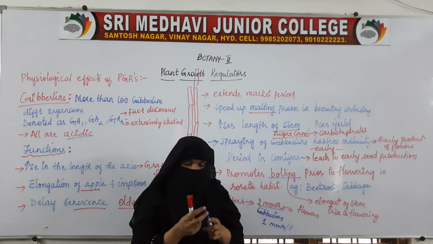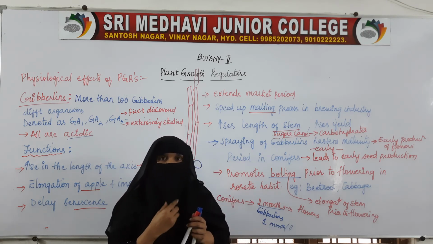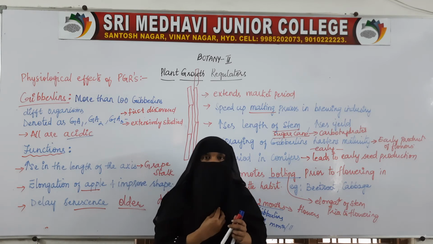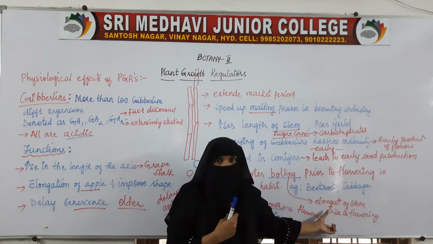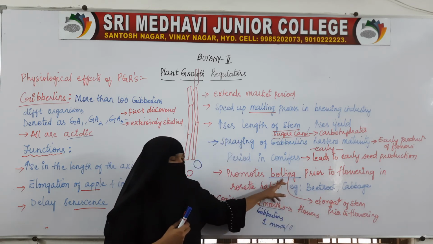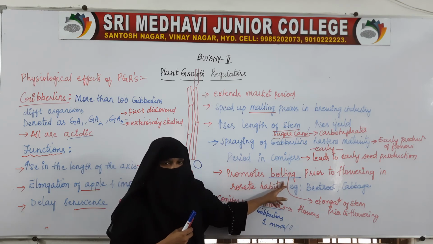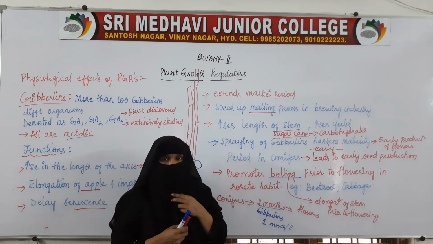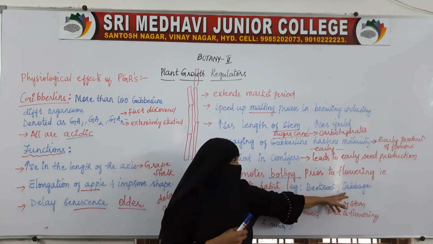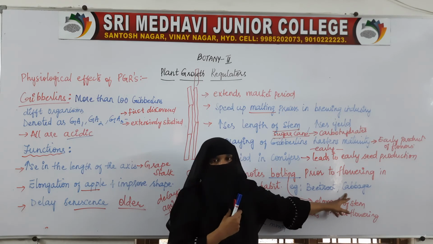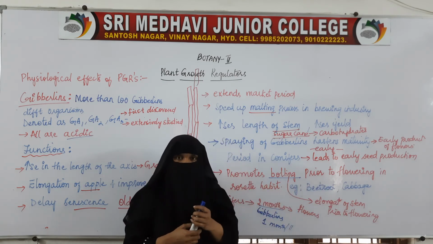This will be seen in plants with rosette habit, like cabbage. In cabbage, the internodal length will be increased just before the flowering. When the internodal length is increased, that process is called bolting. So when you spray this gibberellin on the plants, bolting will start, and the internodal length of the cabbage, which is of rosette habit, will increase.